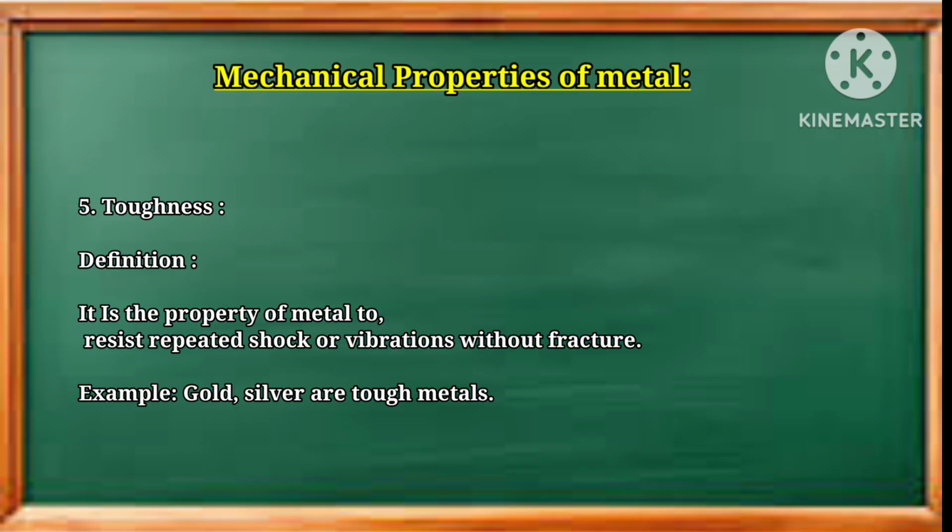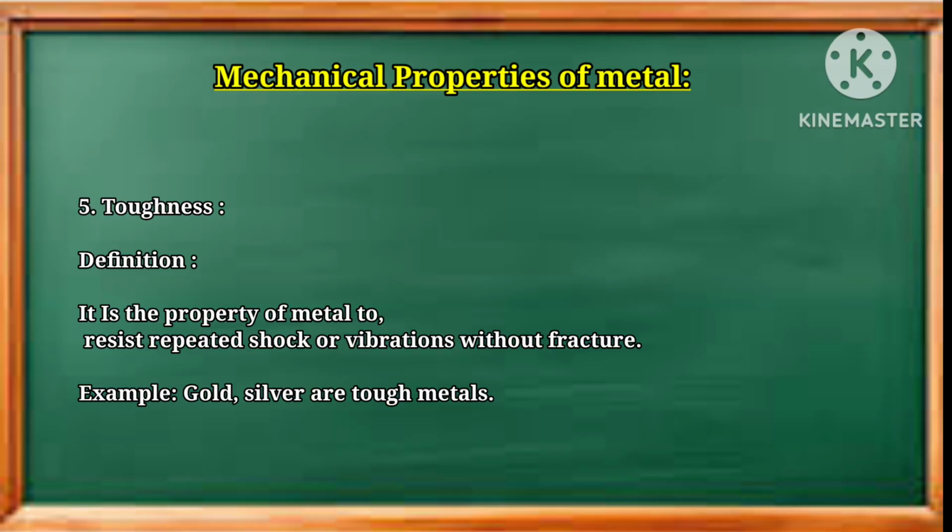It means that by using this property, the metal can withstand repeated shocks or vibration, but we do not observe any kind of fracture. The best examples are gold and silver. These are the different kinds of tough metals.